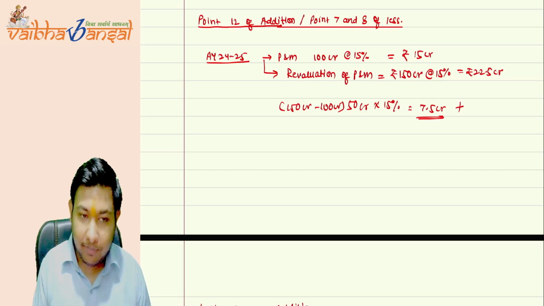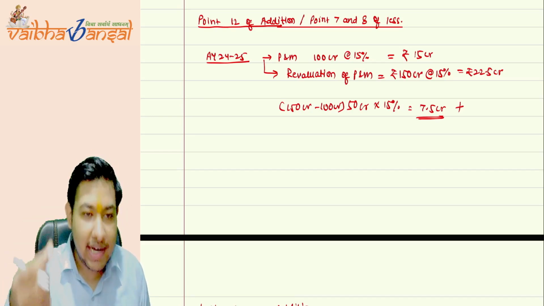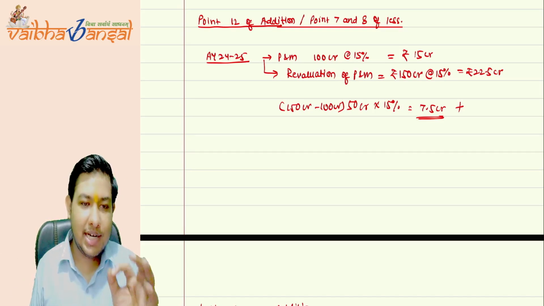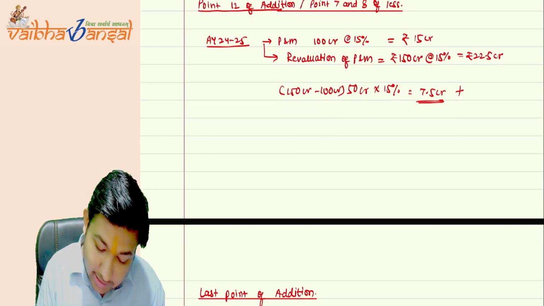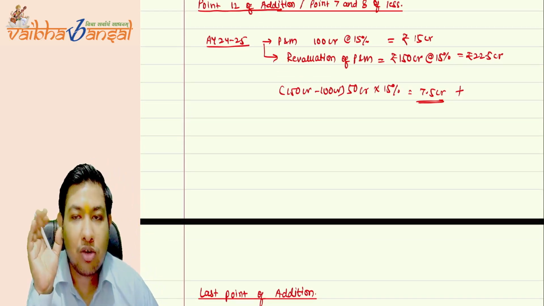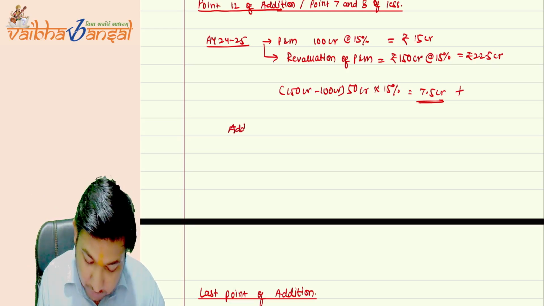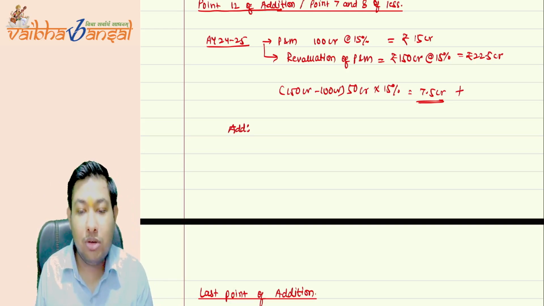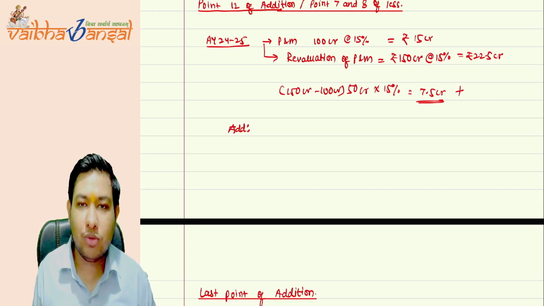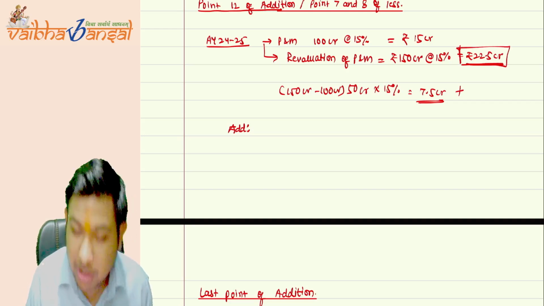So instead of adding the 7.5 crores directly to the net profit, the government said one thing: what you have actually debited to the books of account should be added back. What do we have to enter? The actual amount that was debited to the PNL. The actual amount that was debited to the PNL was 22.5 CR.